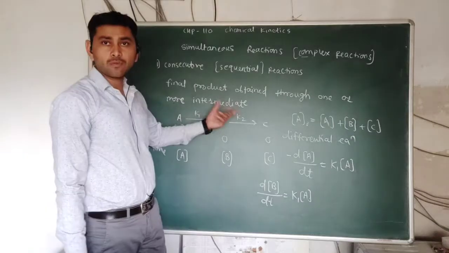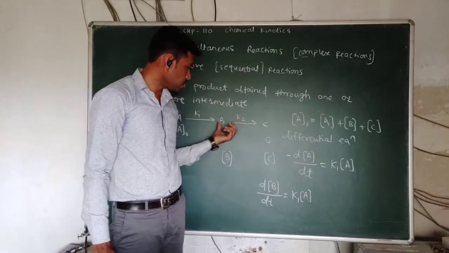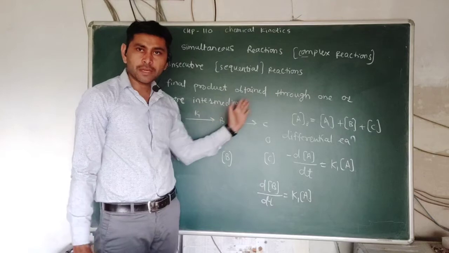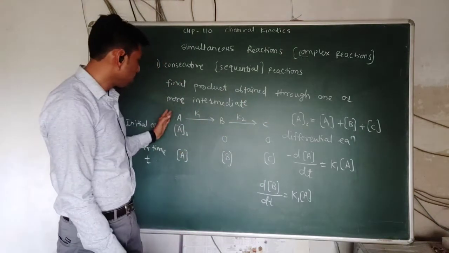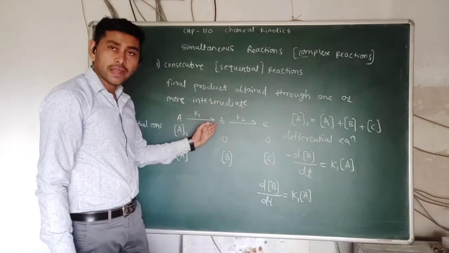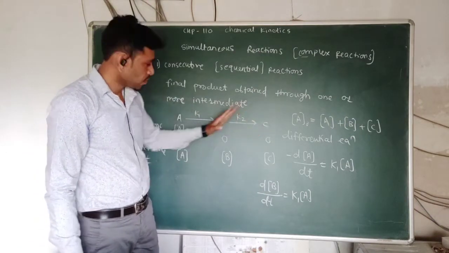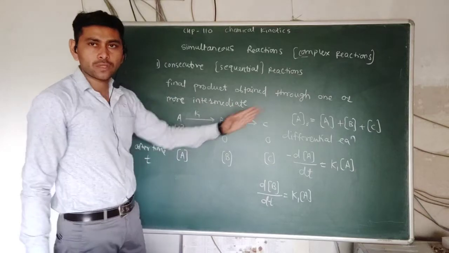But at the same time, some B formed may be converted into product C, because this is a simultaneous reaction. Here A is converted into B, and this intermediate is the reactant molecule for the next step.